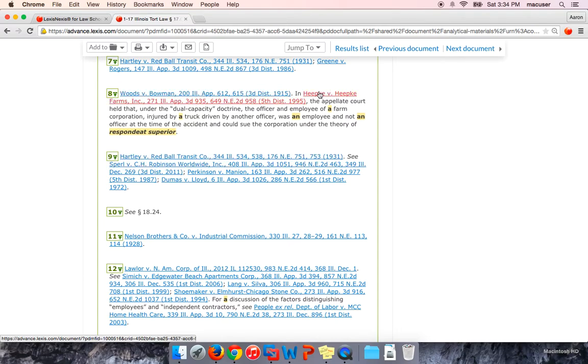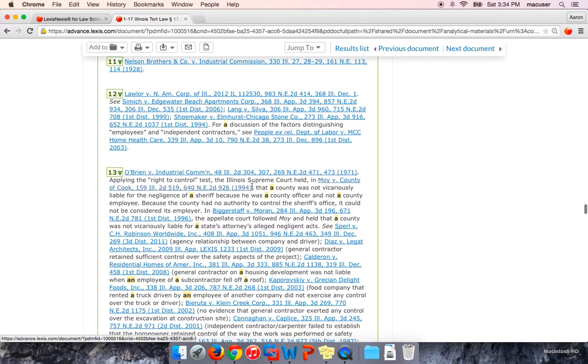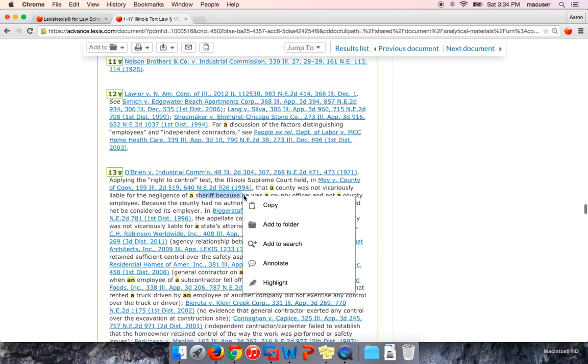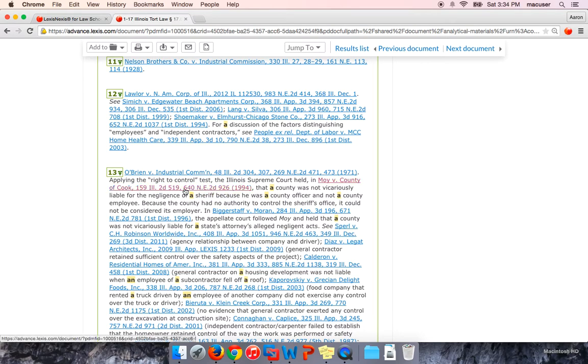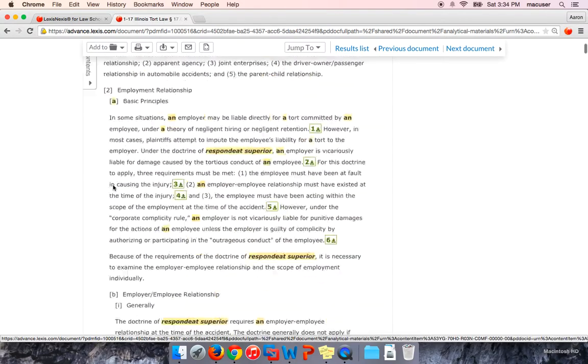So in terms of your case law research, this is usually going to give you a great jump start. And a lot of times they'll explain what happened in that case, so you can determine, this one's dealing with a sheriff, whether you want to actually click on it or not. So again, first step, this is always a great way to go.